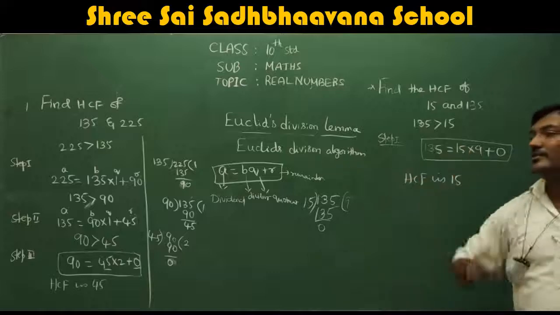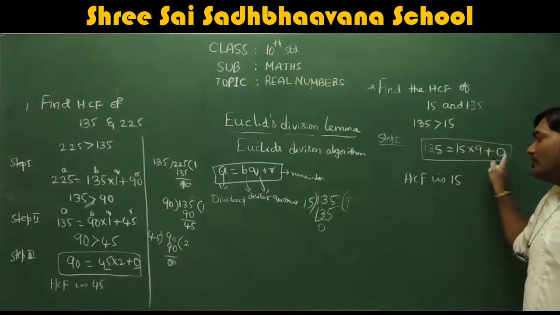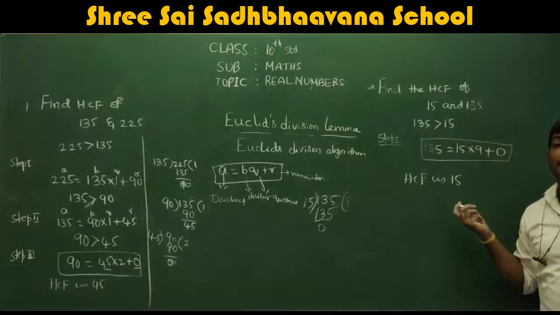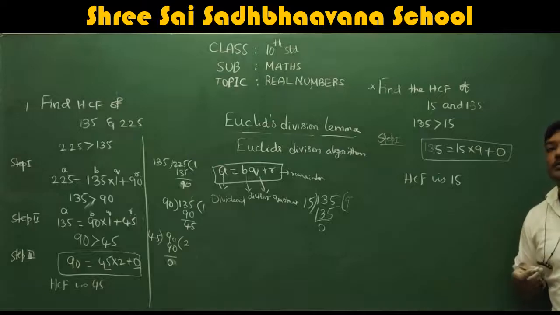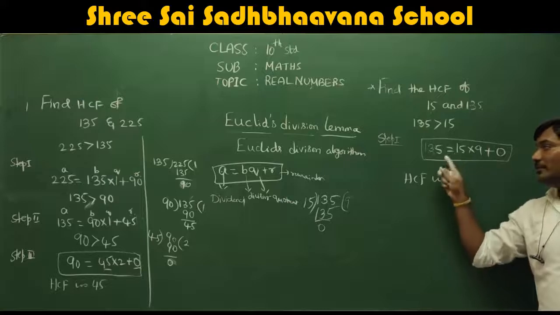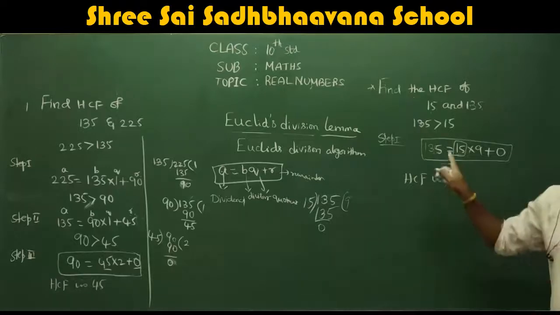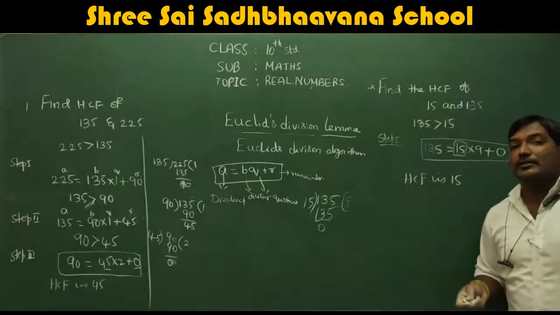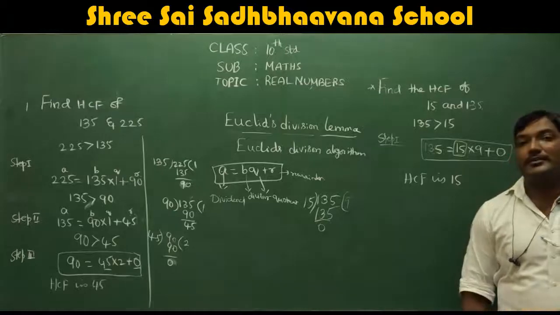Write in A is equal to BQ plus R format. So 135 is equal to 15 into 9 plus 0. In this case we got 0 in the first step itself, so you can stop applying Euclid's division algorithm once you get 0 as a remainder. Once you get 0 as a remainder, the HCF is the divisor in that step. The divisor here is 15. So 15 is the HCF of 135 and 15. That's all. I hope you understood this Euclid's division algorithm.